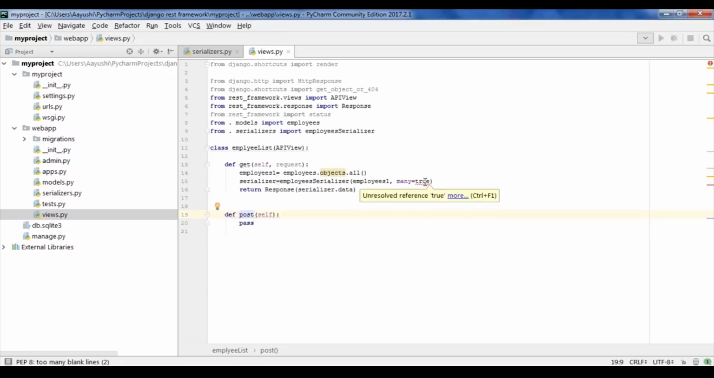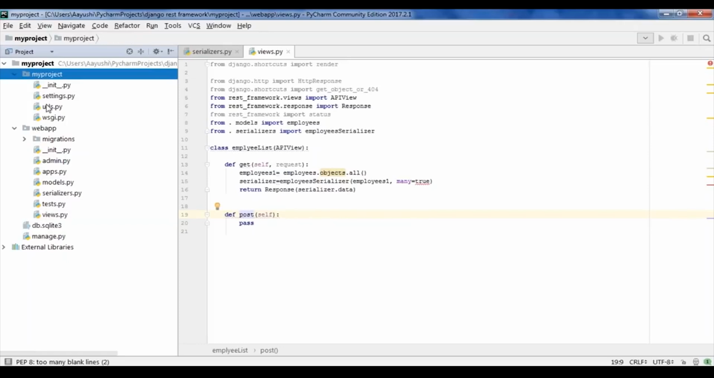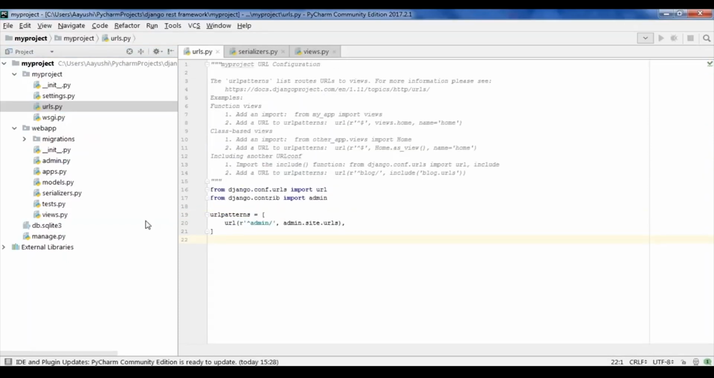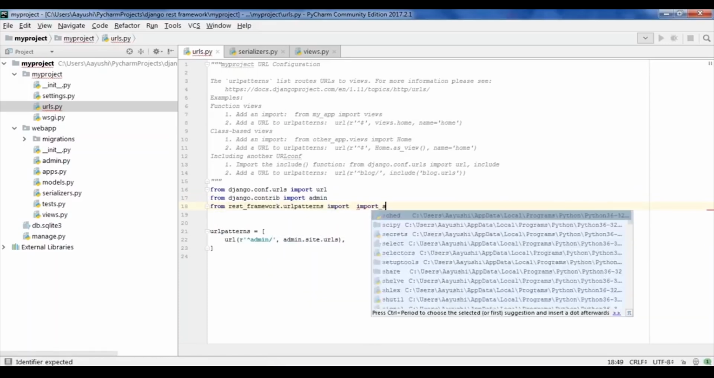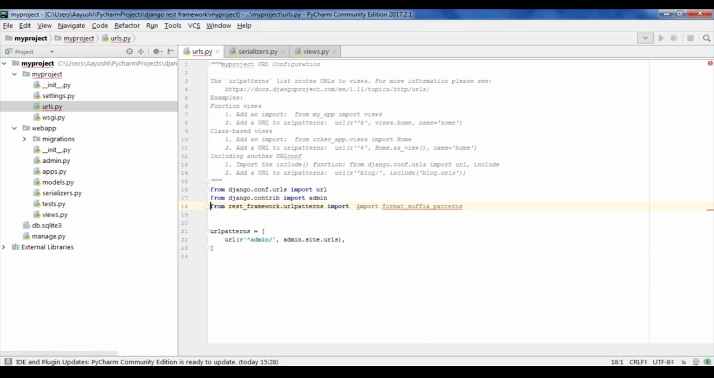Now what we have to do is connect or link it. For that, we have to go to the URLs file. Here we will go to our main project, that is my project, and go to the urls.py file. Here you have to add some imports which are compatible with APIs and REST framework. So I'll add here from REST framework. I'll be explaining this later as we go on and have more functions to play with.